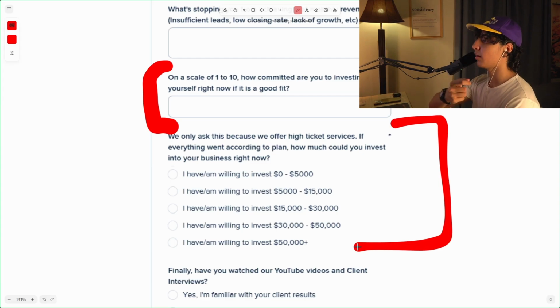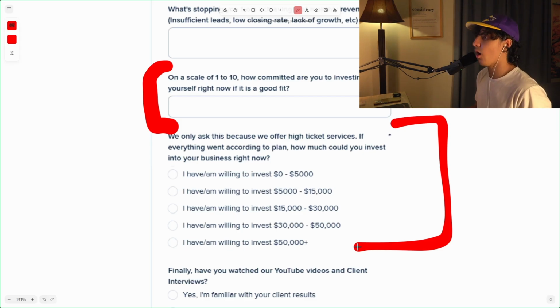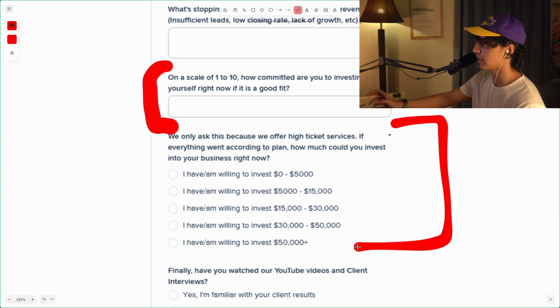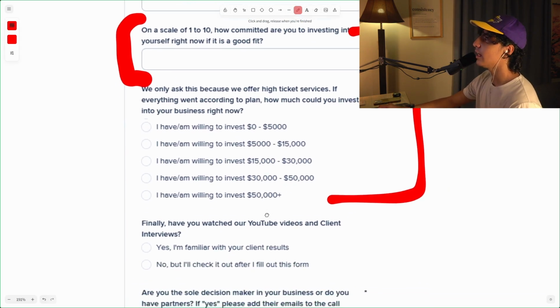If you see that people are chickening out on this or lying on this, which most people will, honestly, but if they're actually just lying on it or just bouncing off of the form on this question, I would just remove that question and test something else. Maybe you test a different wording. But this question is a very important question to add on your form because it will tell you the biggest indicator of lead quality that you really have.